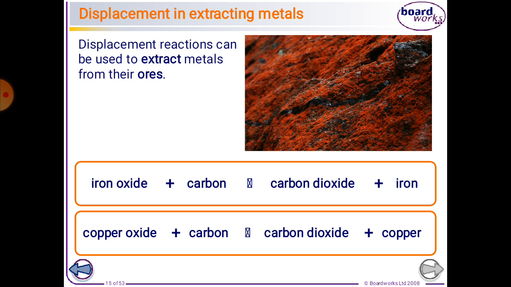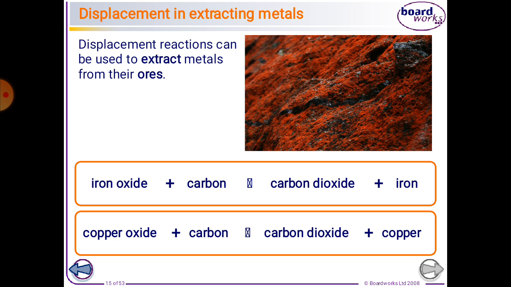Okay class, displacement reaction can be used to extract metals from their ores. First of all, what are ores? Only metals such as gold and silver at the bottom of the reactivity series, which I told you about, can be found in rocks as the pure metal. Other metals are found in rocks as compounds called ores. So metals which are found in rocks as compounds are called ores.